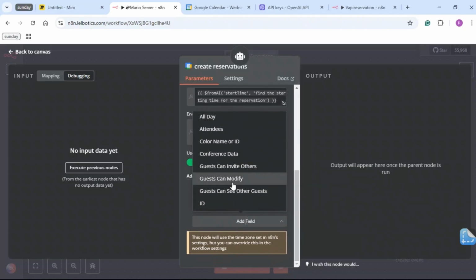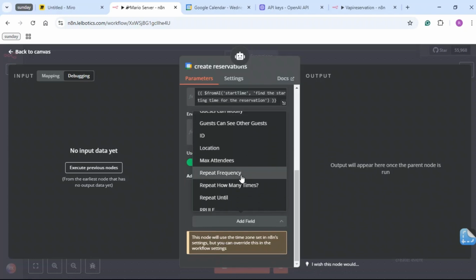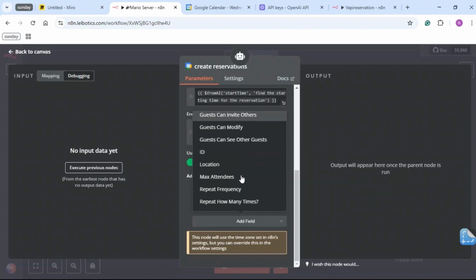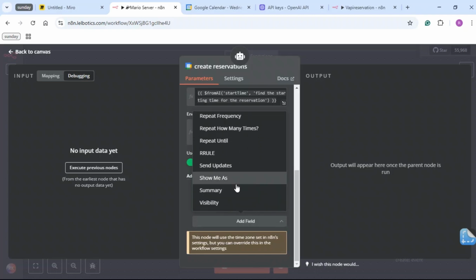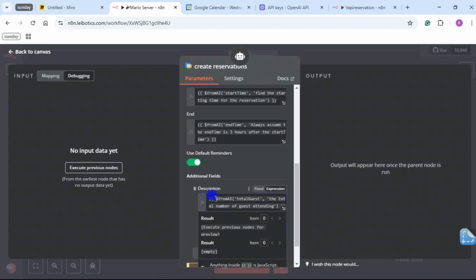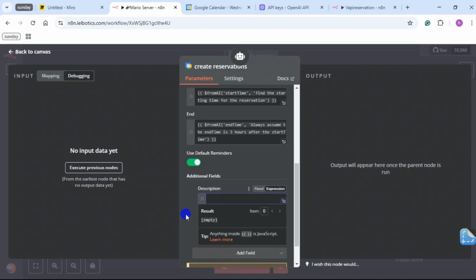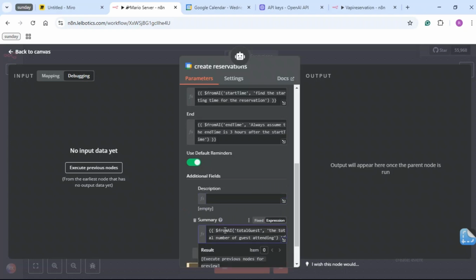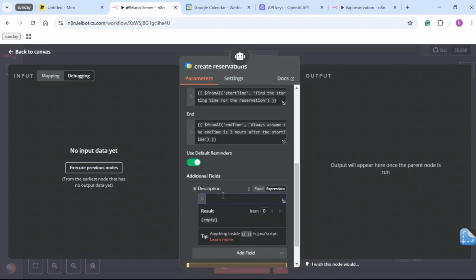We can also add the name of the guest. I hadn't thought of that. So where will you add that? Will you add that on description? Oh, there's also a summary. I think this should be here in the summary. So what I'm going to do is I'm going to copy paste this, and I'm going to put it right here. And what I'm going to put here is the name of the guest, right?